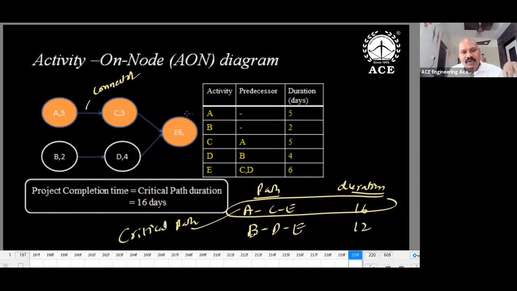Activity on node: how have we converted the previous data? There are 5 activities, so you will get 5 circles. And the condition is given: A's condition is dash, B's condition is dash. So A and B are starting activities. C begins after A. After A, C is going to start. After B, D is going to start.